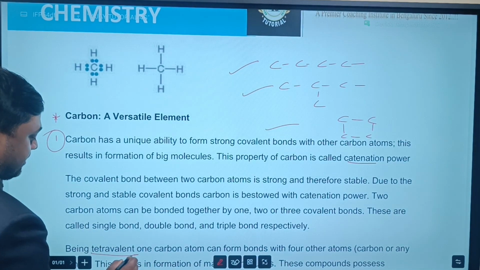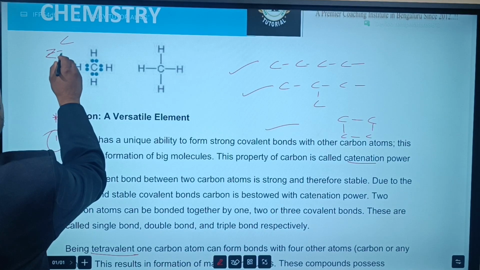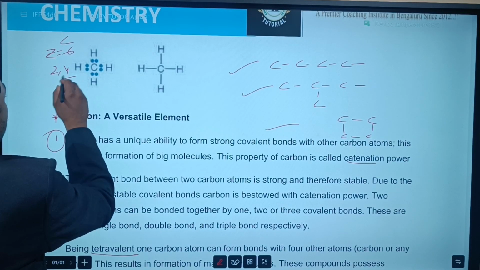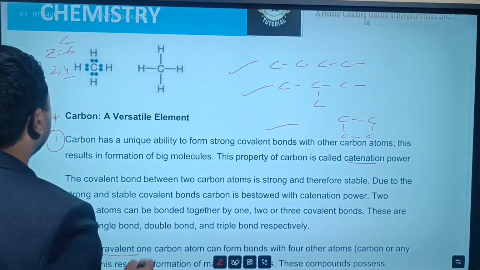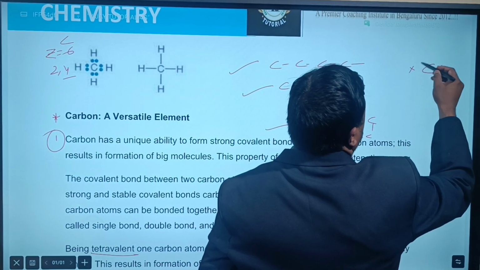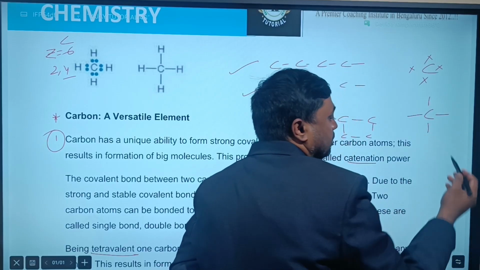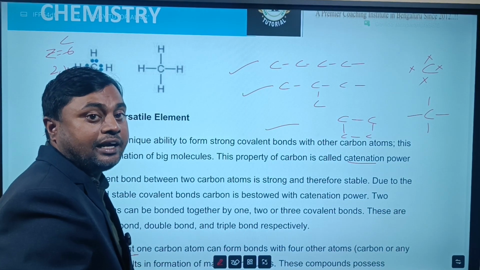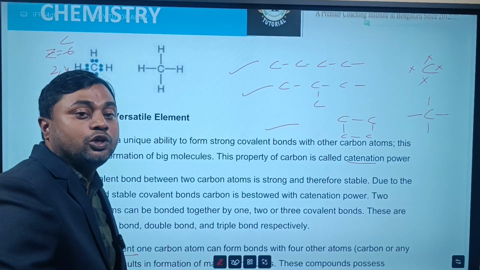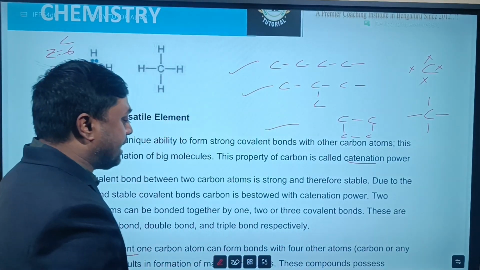And the second property is tetravalency. When we talk about carbon, the atomic number of carbon is 6, electronic configuration 2, 4. Yes or no? So what happens? Carbon has 4 valence electrons. You can see 1, 2, 3, 4. So what will it do? It will make 4 bonds by sharing its electrons with other atoms. So this tendency of a carbon atom to make 4 bonds with other atoms is called tetravalency.